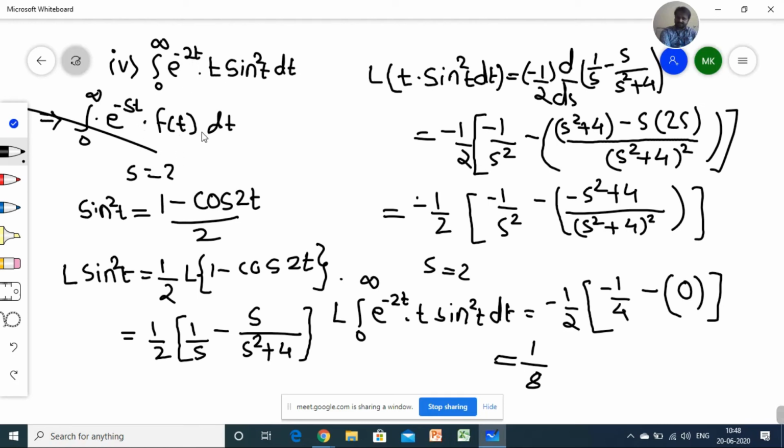Okay, now we'll move on to one more last question for today, on the multiplication by t theorem. I think we already solved about 4 numericals.